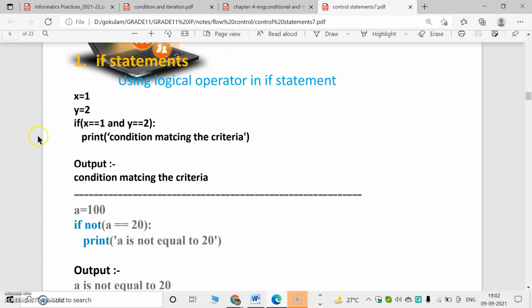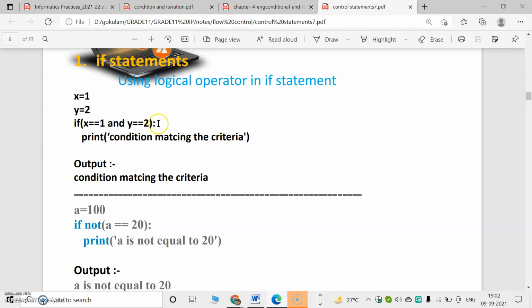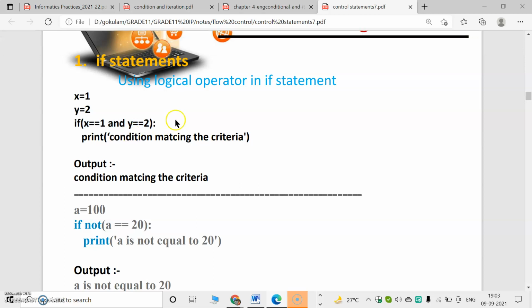So if x equal to 1 and y equal to 2, if this condition is true, that means first the value of x equals 1, then the value of y equals 2. We are checking x equal to 1 and y equal to 2. For the AND operator, if these two conditions are true, then this if block will work.